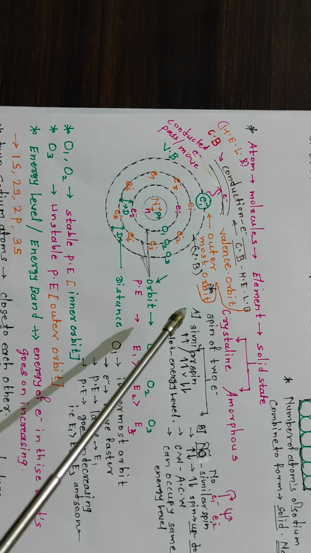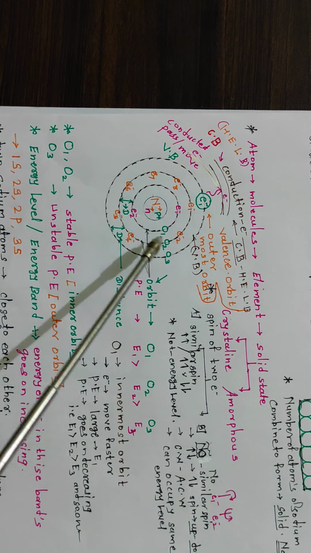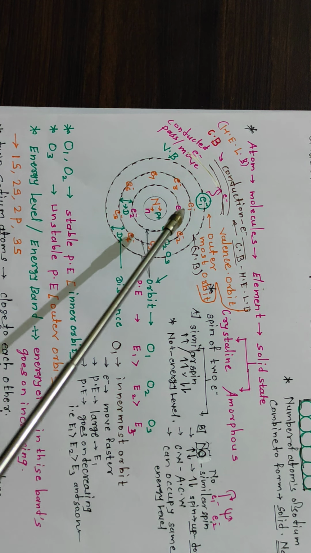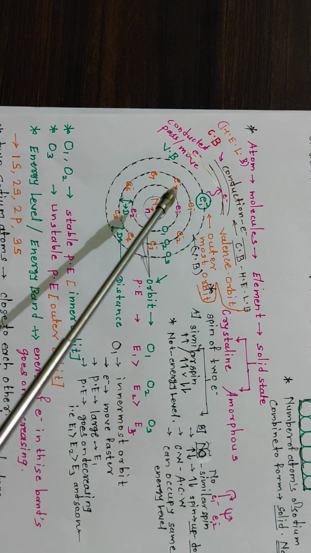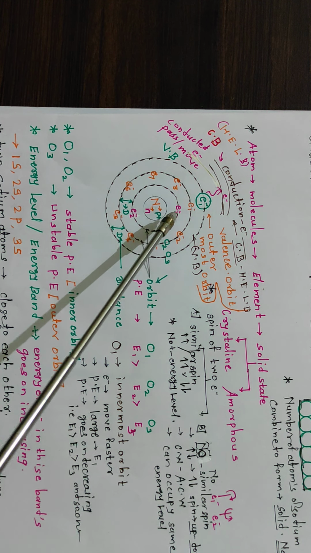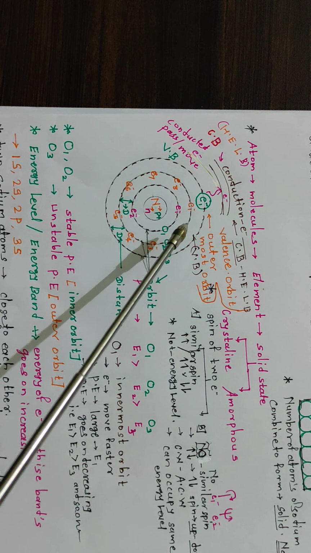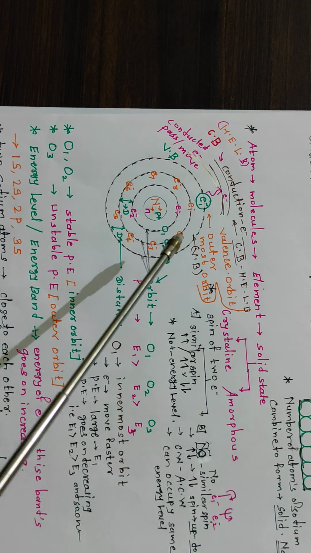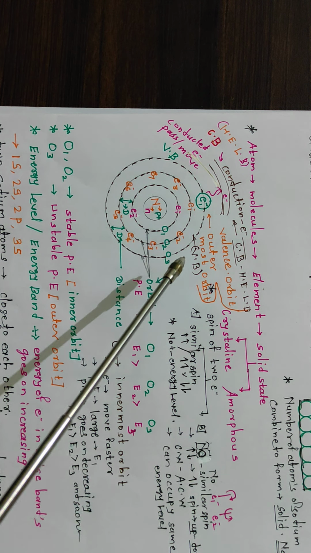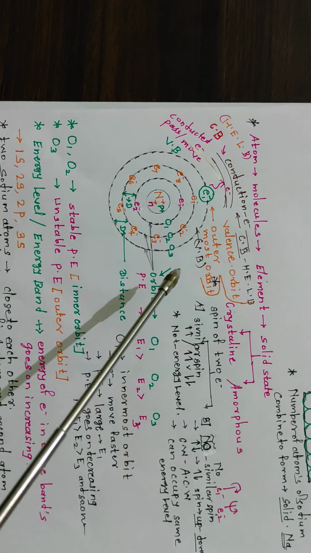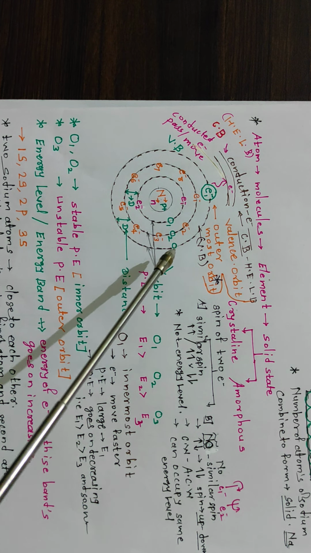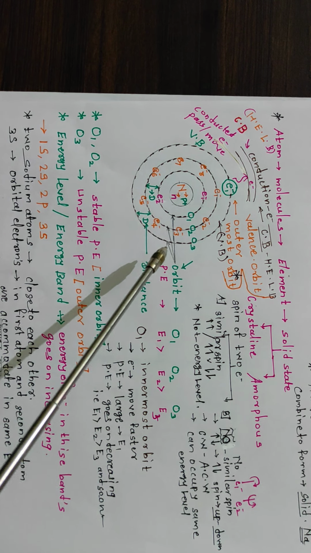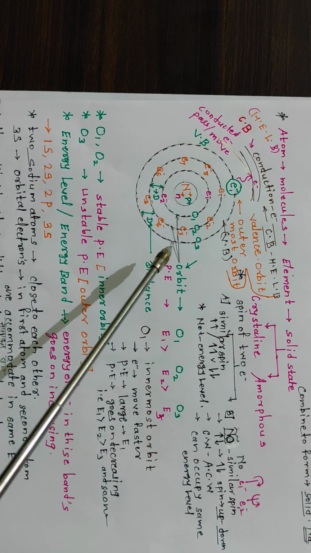So first of all, look here at the sodium atom. A sodium atom has different orbits, and in the different orbits the electrons revolve. This is the first orbit, where 2 electrons are present, and in the second orbit 8 electrons are present, and in the next orbit 1 electron is present, and this orbit is also called the outermost orbit. In that outermost orbit 1 electron is present, and these electrons are called valence electrons.